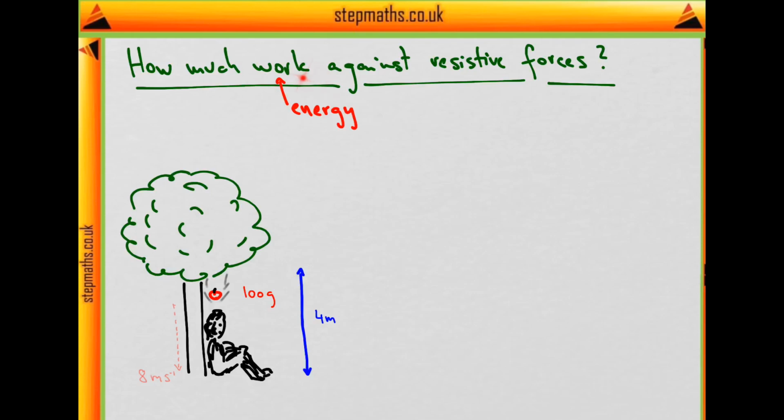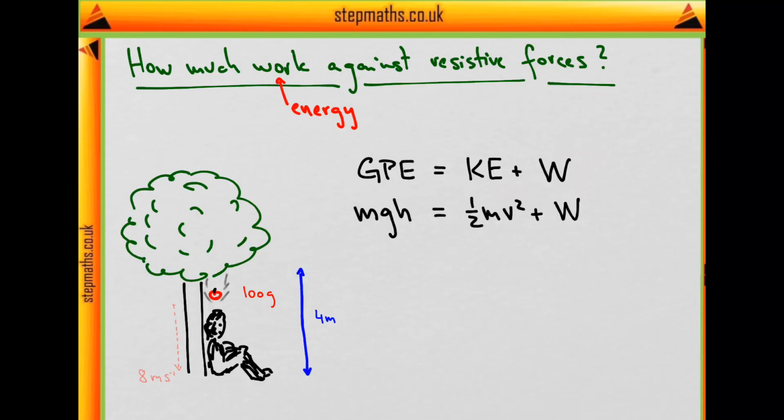And when it says work in the question, we should try and think in terms of energies. The apple's original gravitational potential energy at the height of 4 meters is lost during the descent, but it's invested into the kinetic energy and the work done against the resistive forces. The gravitational potential energy is mgh and kinetic energy is half mv squared. In other words, the work done against resistive forces is mgh minus half mv squared.